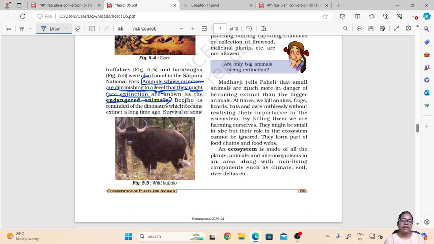So endangered animals are basically the animals which are not extinct, but if human activities such as hunting and poaching are not stopped, then it may lead to extinction of that species. So this type of animals are considered as endangered animals.